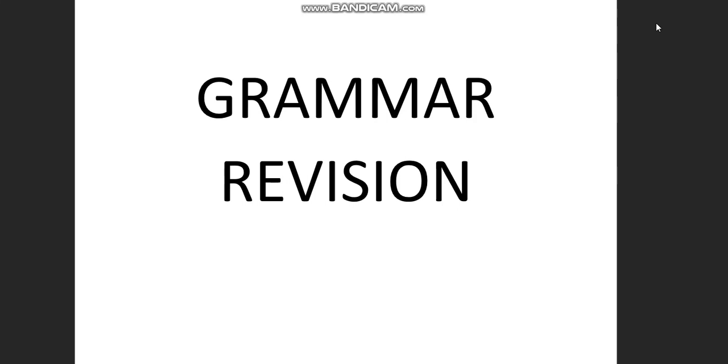Now, in first person singular, I and me are used. I is used as subject and me is used as object.